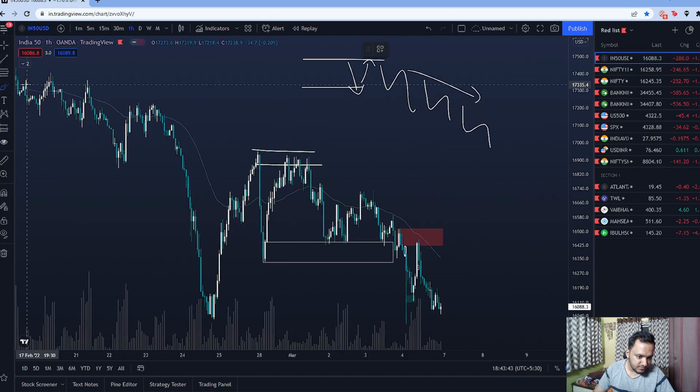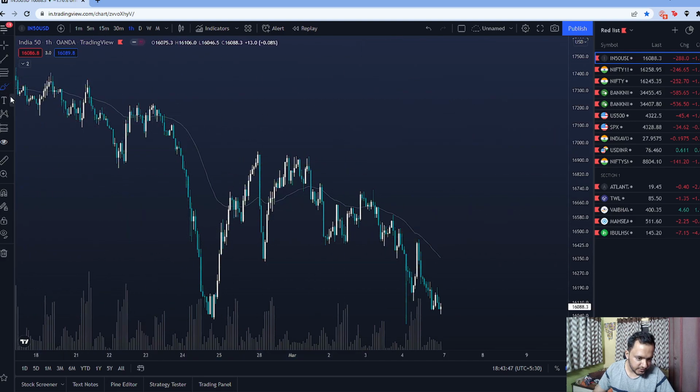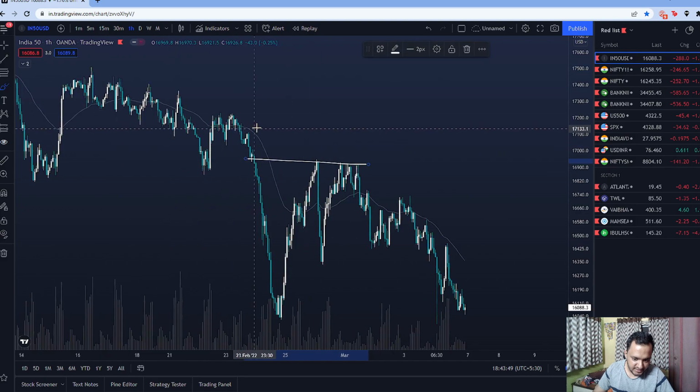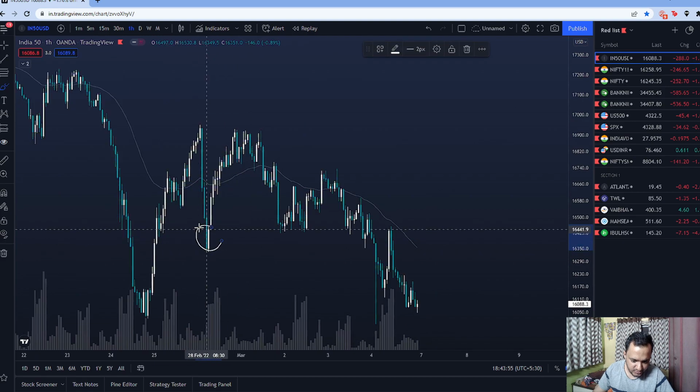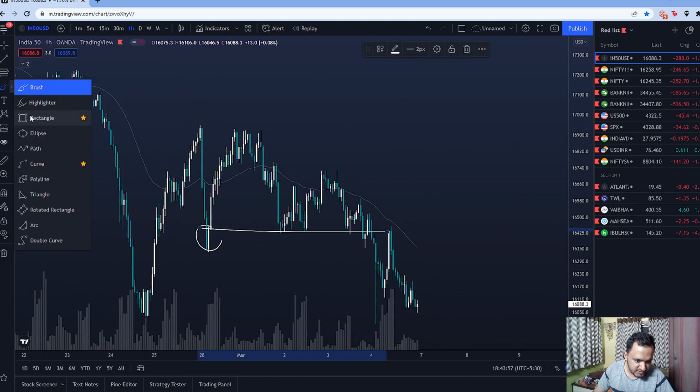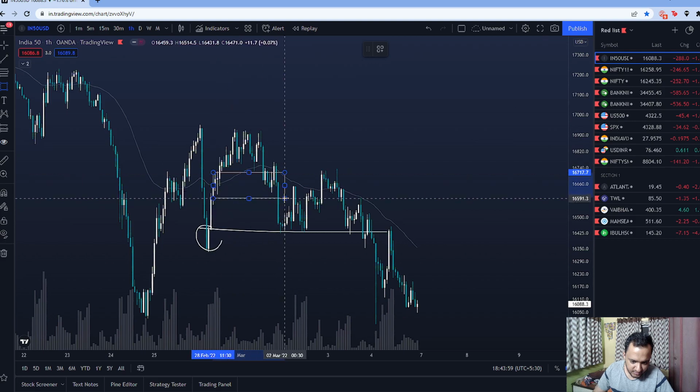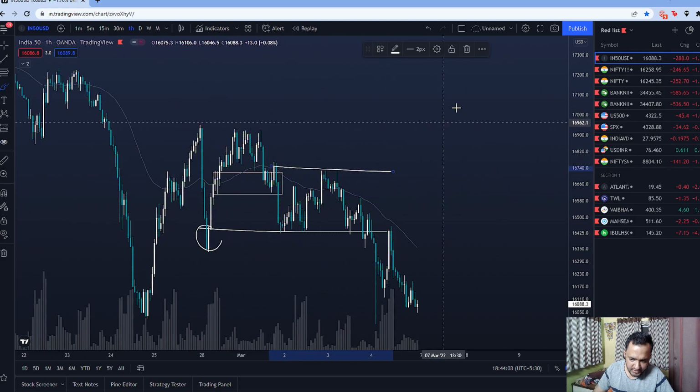So last time, if you remember, we talked about this supply, which was the last base and could have served as a nice continuation point for the downtrend. And then we talked about this demand zone as well, but then it got broken overnight itself, and then it started to downtrend from here on.